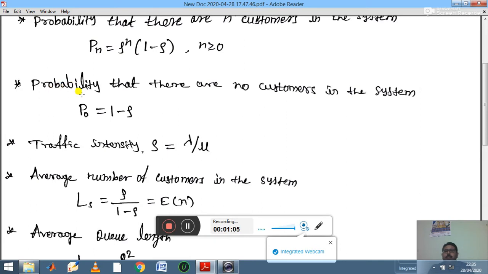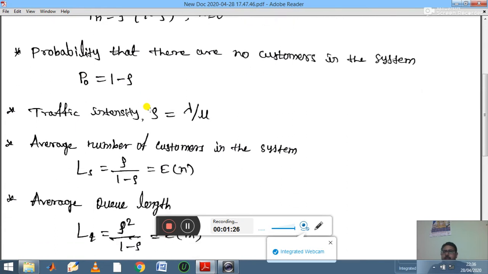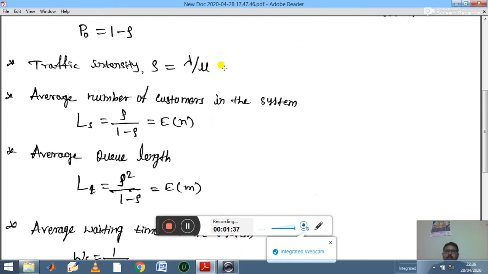Then second, the probability that there are no customers in the system. Here in place of n, if you substitute 0, then it gives the probability that there are no customers in the system. It is denoted by P naught. Here rho power 0 is 1, therefore you get 1 minus rho. This expression is valid when there are no customers in the system. Then next, traffic intensity is denoted by rho, which is equal to lambda by mu. Lambda shows arrivals and mu shows departures.